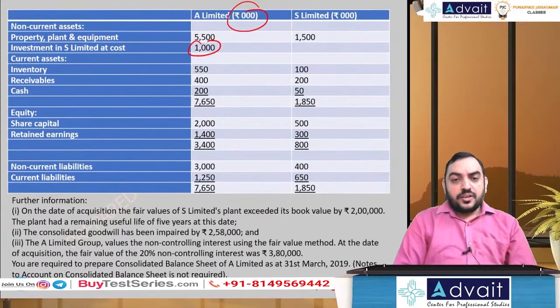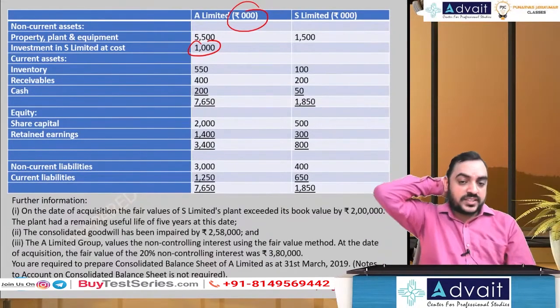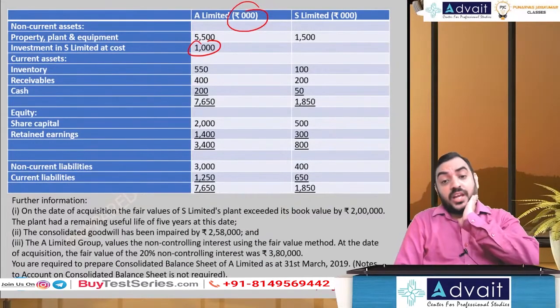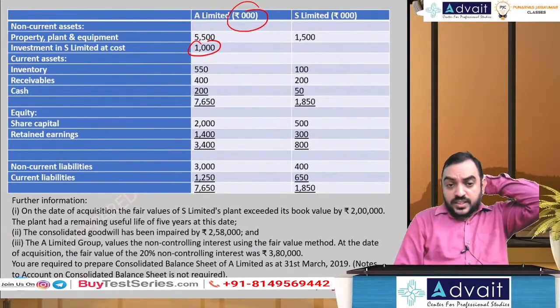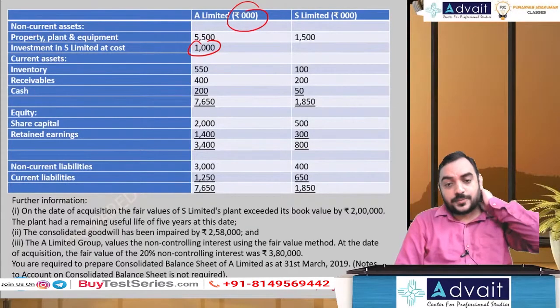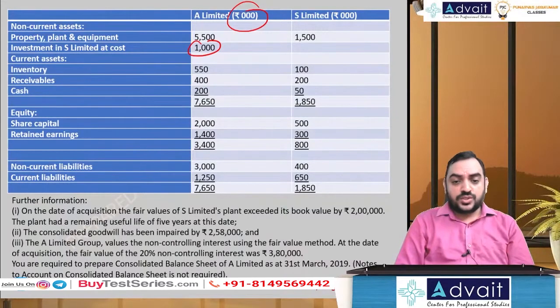Okay. Further information. On the date of acquisition, the fair value of S Limited's plant exceeded its book value by 2 lakh. The plant had a remaining useful life of 5 years at this date. Consolidated goodwill has been impaired by 2,50,000. A Limited's group values non-controlling interest using fair value method. On the date of acquisition, the fair value of 20% non-controlling interest is 3,80,000. You're required to prepare consolidated balance sheet. Notes to accounts is not required.